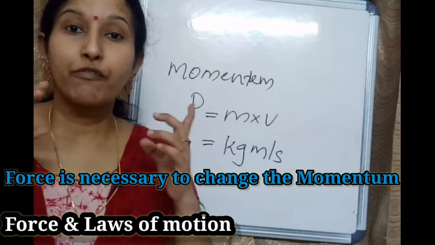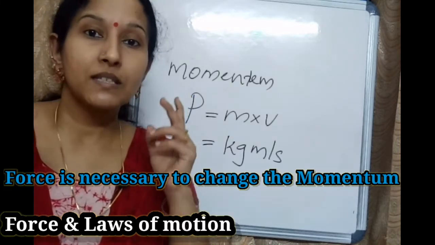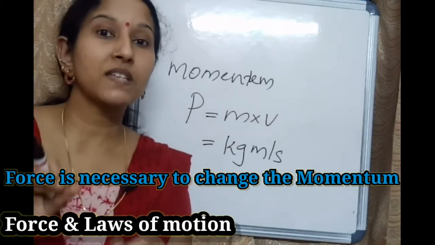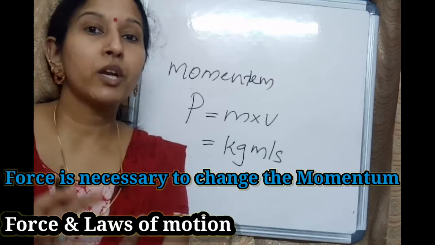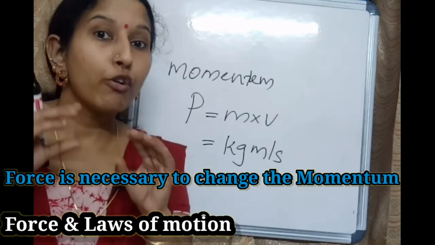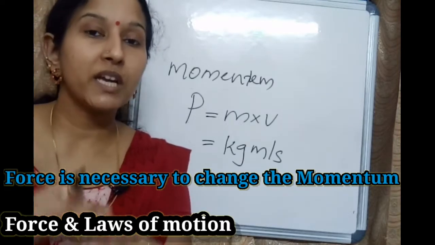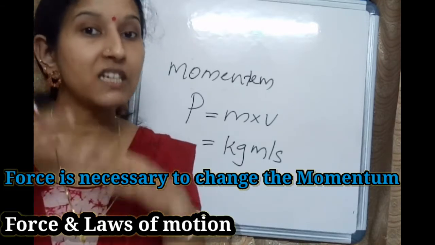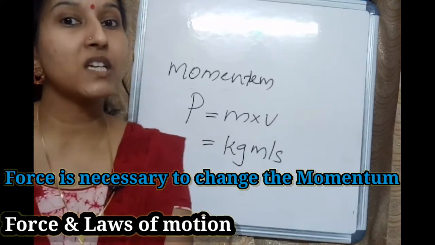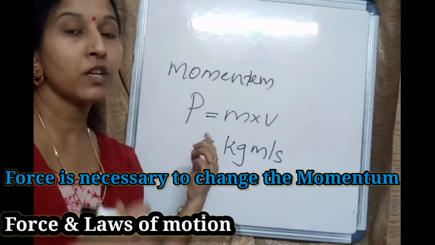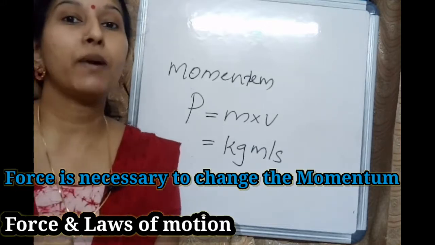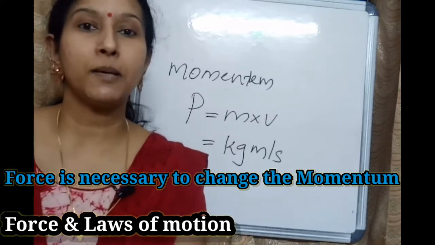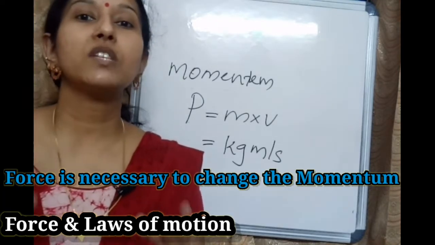That is, force is necessary to change the momentum of an object. If we apply force on an object, the object changes position. If the object changes position, there is a change in velocity. If there is a change in velocity, there is a change in momentum. So this is only possible by applying force, which means force is necessary to change the momentum. Clear?